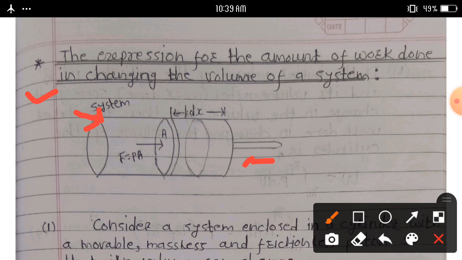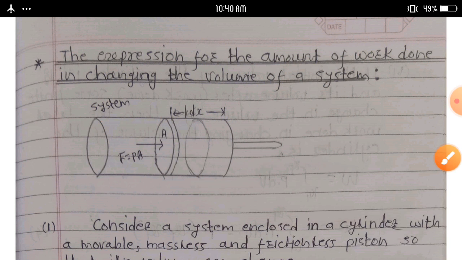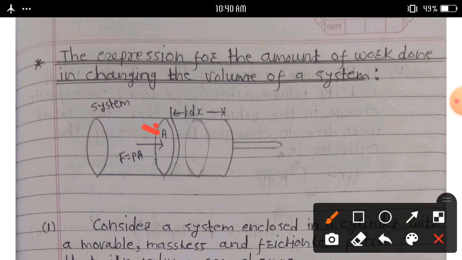This is the piston. Let the cross-sectional area of the cylinder and the piston be capital A, and the constant pressure exerted by the system on the piston be P.